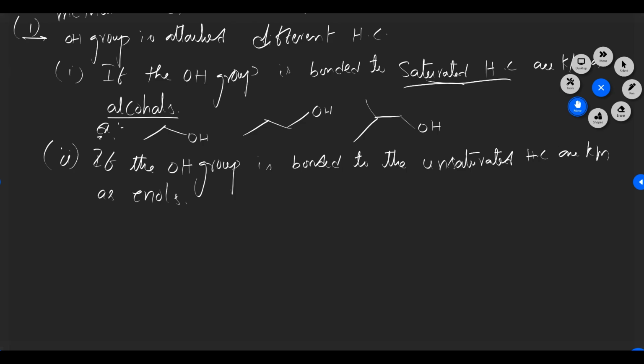What is the meaning of unsaturated hydrocarbon? The molecules which have a double bond or triple bond. Now if you take one example, I am taking allyl alcohol. How can we give the numbering for this one? 1, 2, 3. So the name is prop, then the primary suffix 2-en and 1-ol. So at the end of the name, what will we get? Enol. That's why we call these enols.